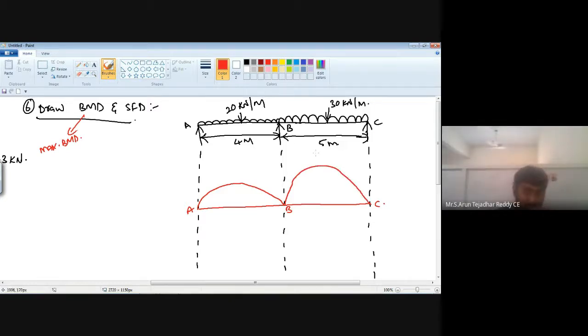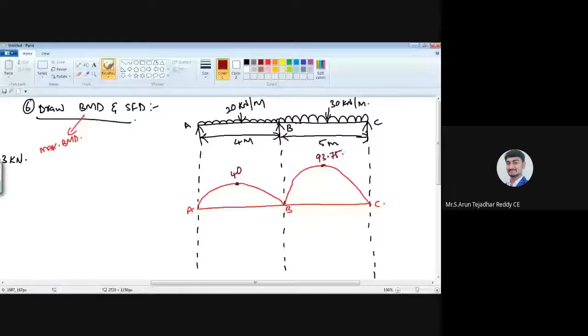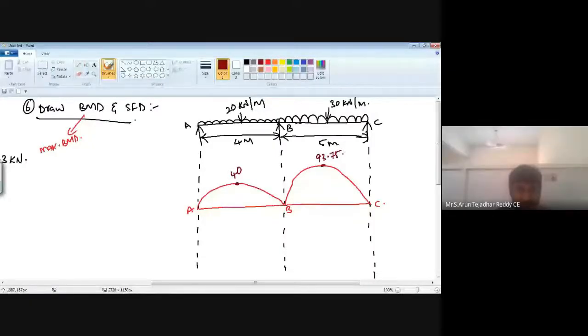I already told you in the first step that both are in parabolic shape. Place the same diagram here and write the values. It is positive. It is also positive. Next,